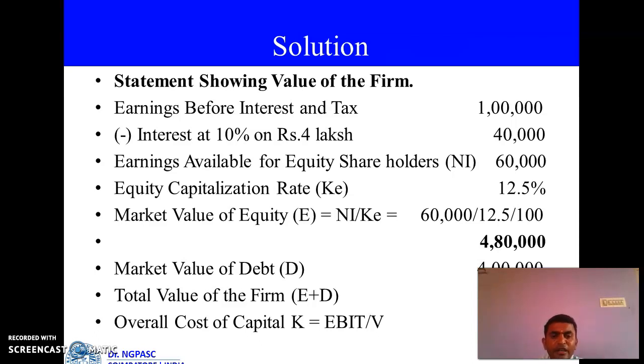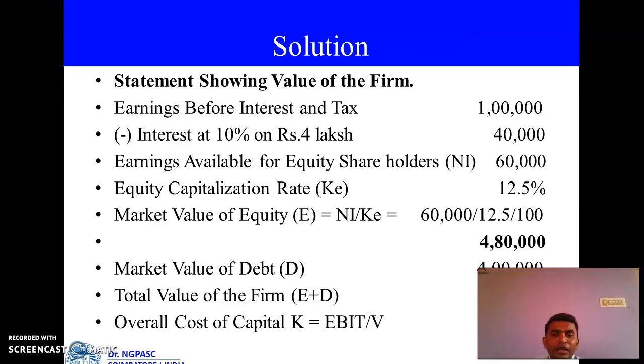There is a formula. E is equal to NI by KE. KE value is given. That is our capitalization rate. NI is not given. That means earnings available for equity shareholders. How we can calculate the NI value? That's a formula. EBIT minus interest, you get NI value. It means earning before interest and tax minus interest, you get earning available for equity shareholders.